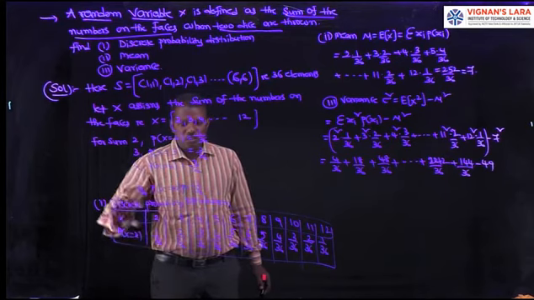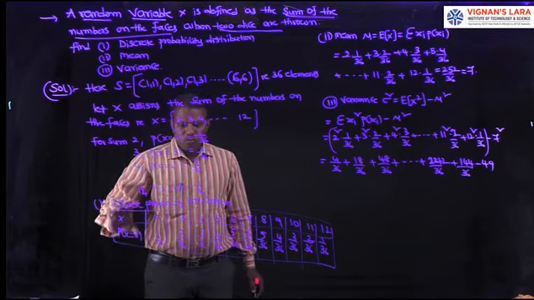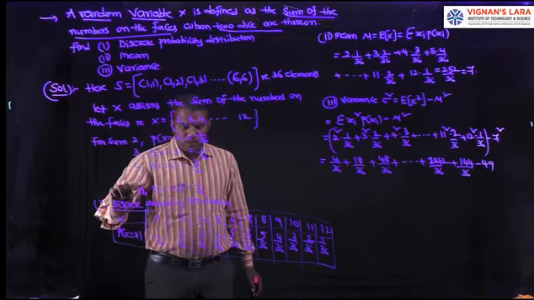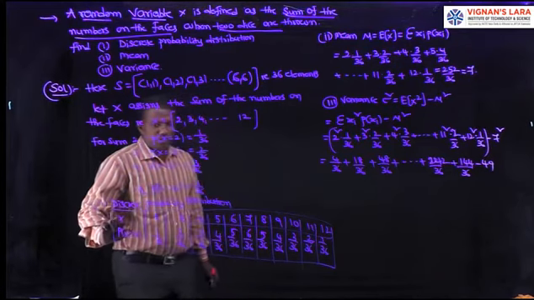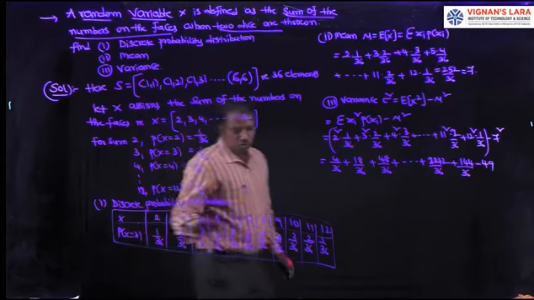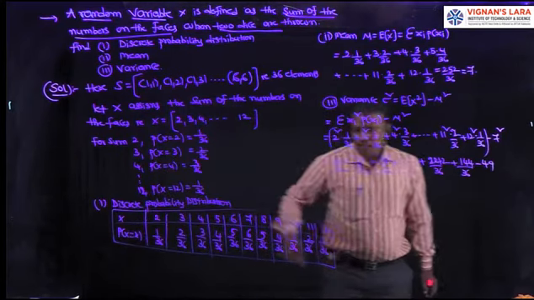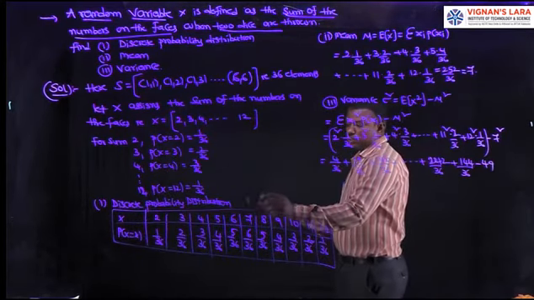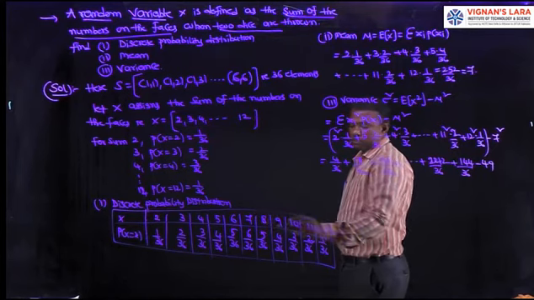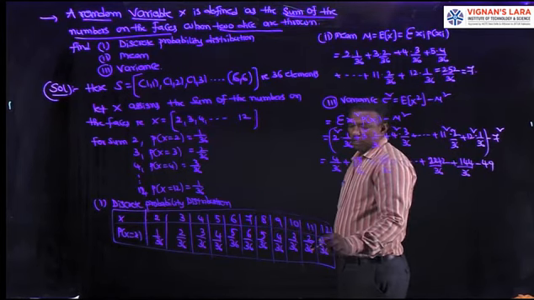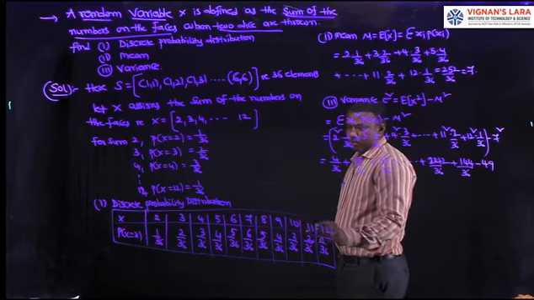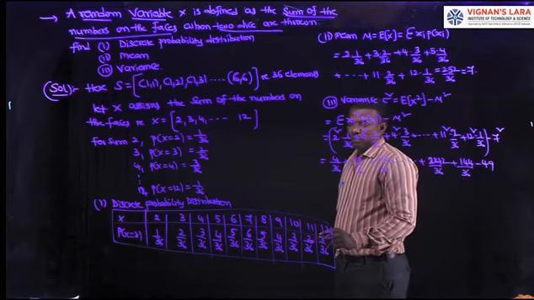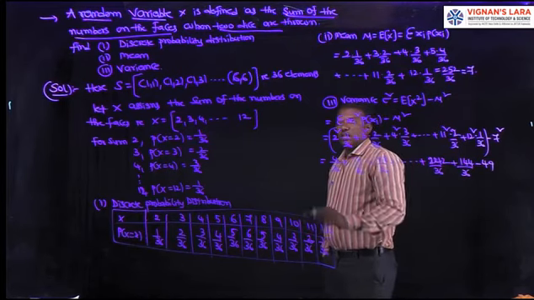It consists of 2 rows. First row is the range of x values. Second row is its corresponding probabilities. Here x values are 2 to 12. P of x values are 1 by 36, 2 by 36, 3 by 36, and so on up to 1 by 36. Here observe all the probabilities. Each probability is positive and the sum of the probabilities is equal to 1. Check it.